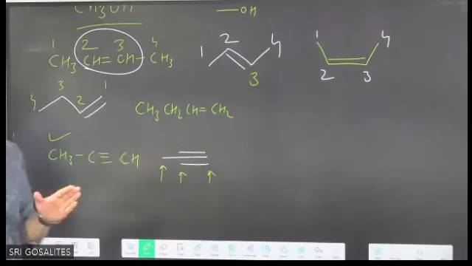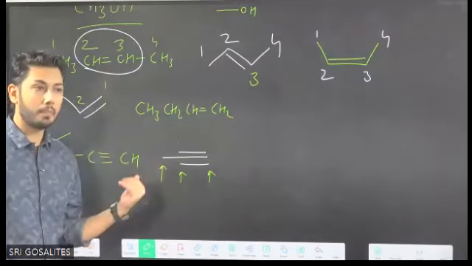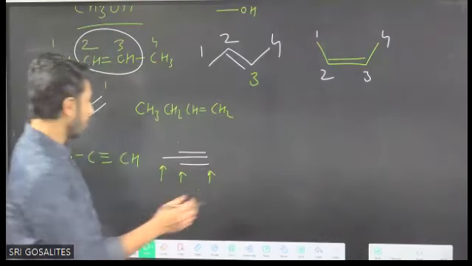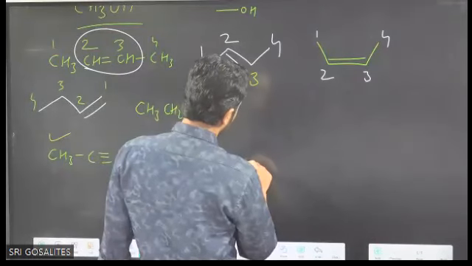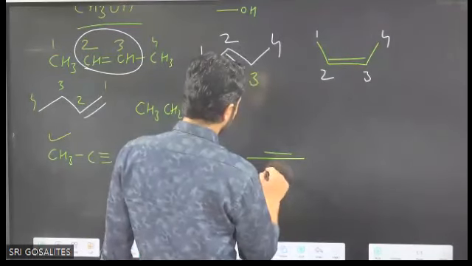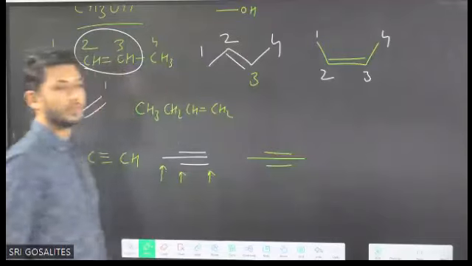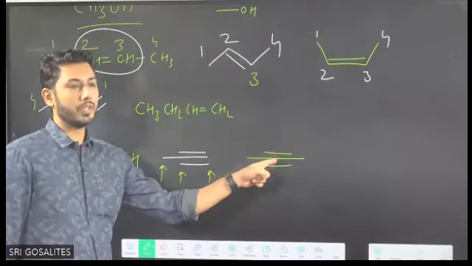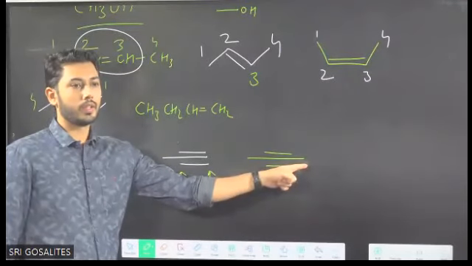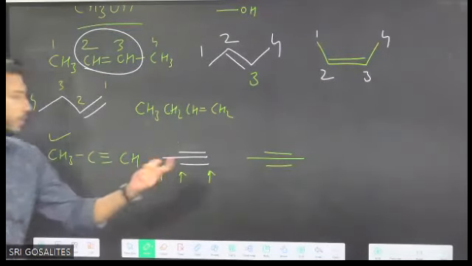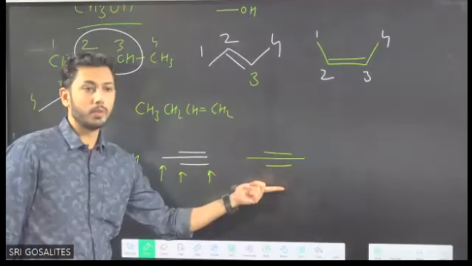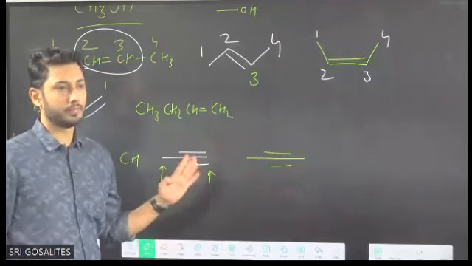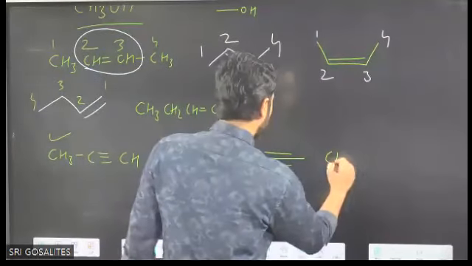Because in bond line notation, what is not given? Carbon and hydrogen, they are not written. Clear? Then other example, if I write in this manner, CH3, C triple bond C, then CH3. Getting it? So if this bond line notation is given, you will say how many carbons are there? 4 carbons are there. Yes, you can write it like this.